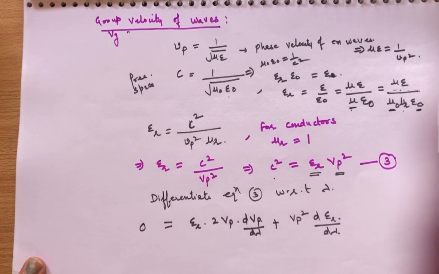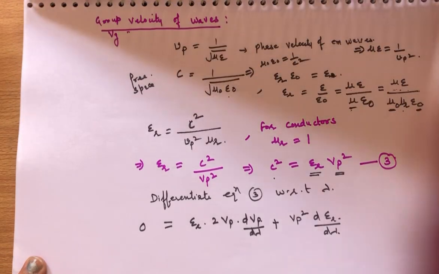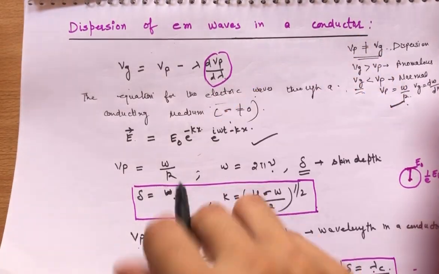So from this we can find d vp over d lambda, which we want.